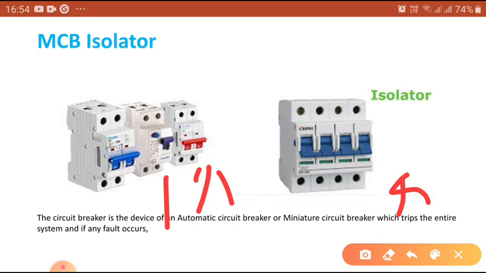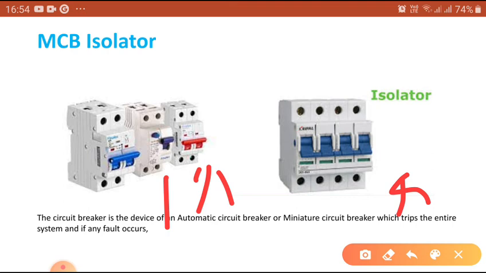These are the isolators generally used in the electrical field. I think you have an idea how these isolators are helpful to operate and maintain our electrical system.